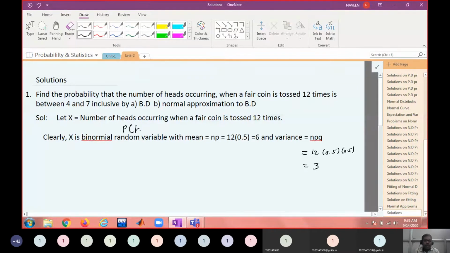So p equals 1 by 2 equals 0.5, which implies that q equals 1 minus p equals 0.5.